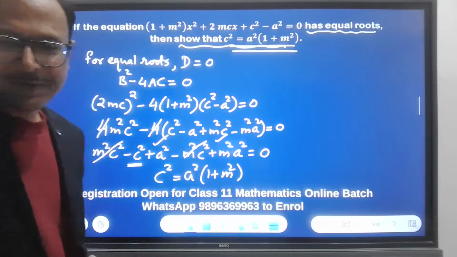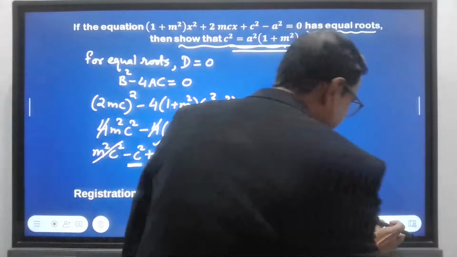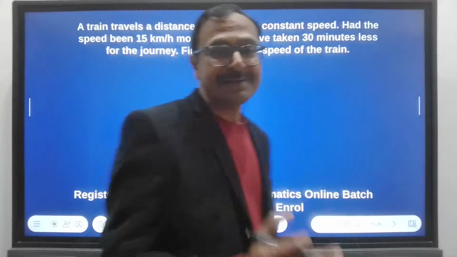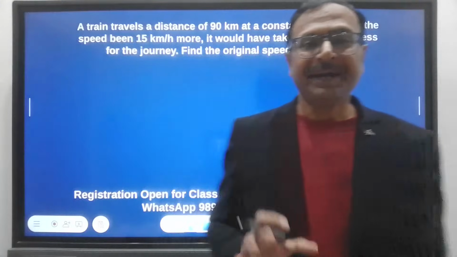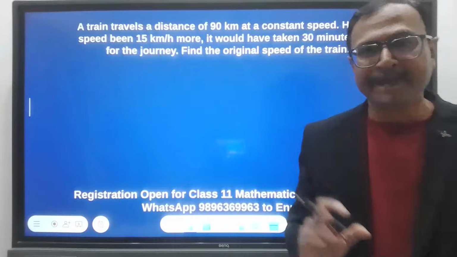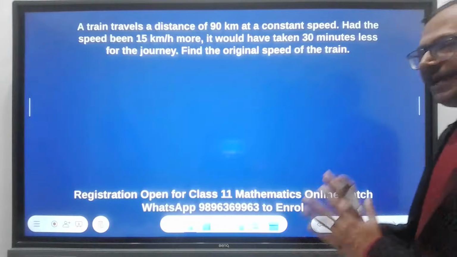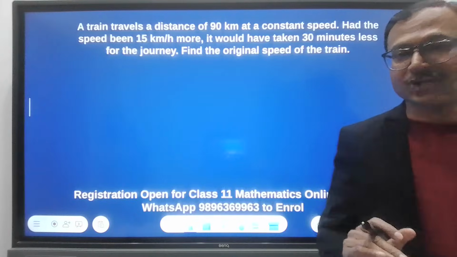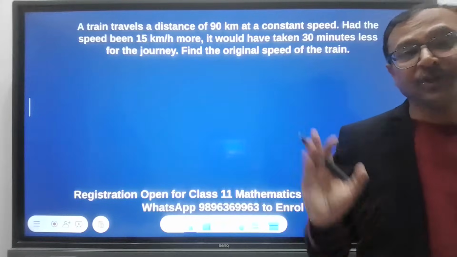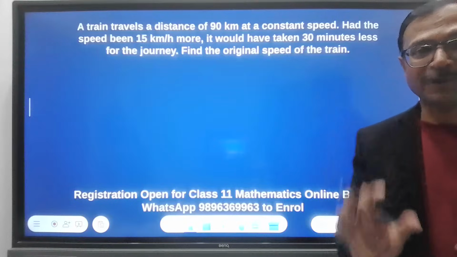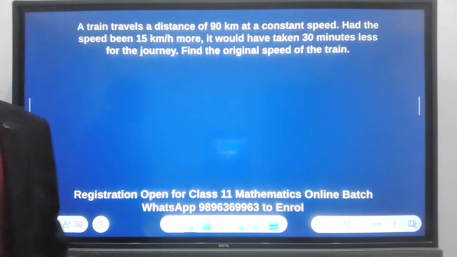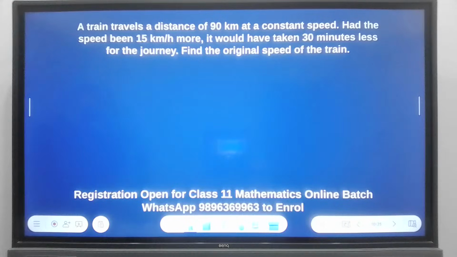Right. So let's move on to the next question. Here we have a question which is so frequently asked in the board exams. The speed of train questions. So just read the question once, and I know so many of you must be so well prepared that as soon as you see this type of question, you know what equation is to be formulated and what is the nature of the equation to be formulated. Okay, right. So let's move on and solve this question.